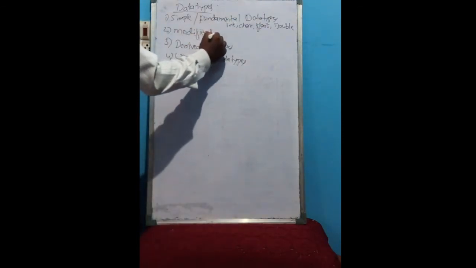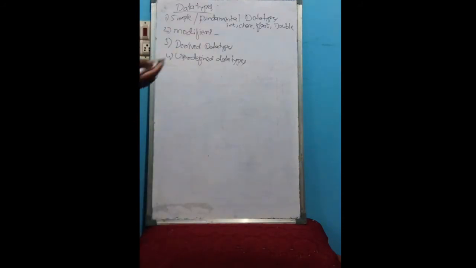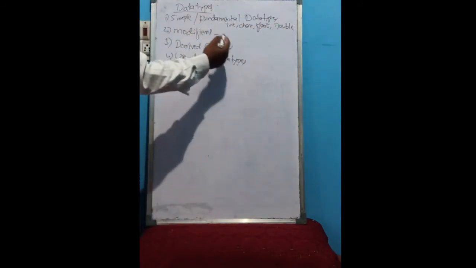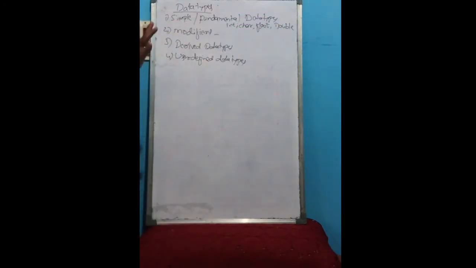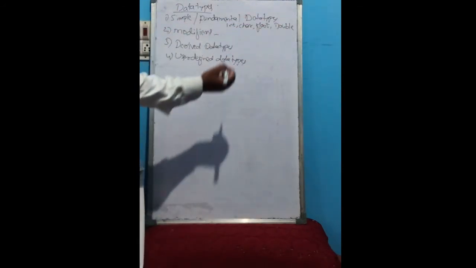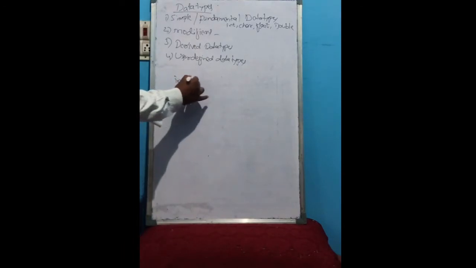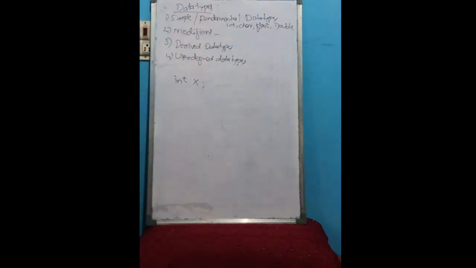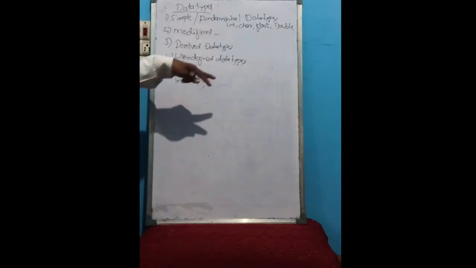Now modifiers. Modifiers are also used to modify these fundamental data types. See, if you define, for example, int x, we are declaring one variable x with integer data type. Now it may be a signed integer or unsigned integer, which we already saw in our previous class. If we give only int, it may be signed or unsigned, both.